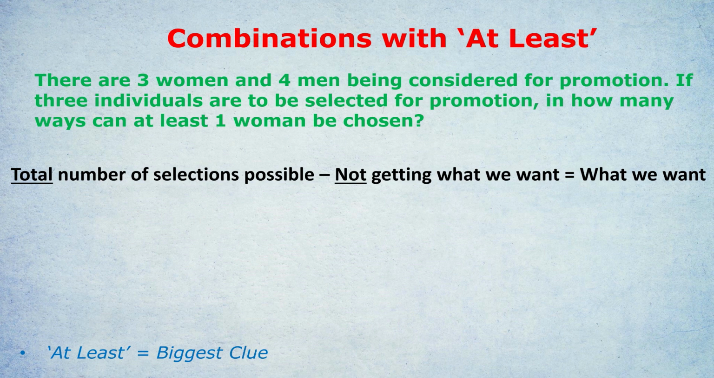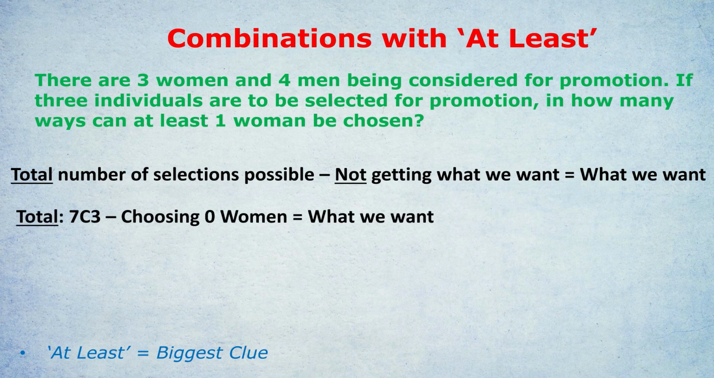Is it easier to get what we want or what we don't want? And in this case, it's easier to work out what we don't want. Let me demonstrate. What's the total number of selections possible with no conditions attached? Well, there are 7 people, 3 women, 4 men. Ignore the women and men, just 7 people in total, and we're choosing 3 of them to be promoted. So that's 7 choose 3. I've written 7C3 for short.